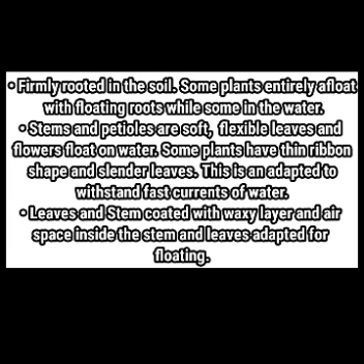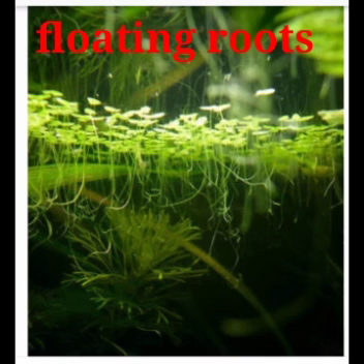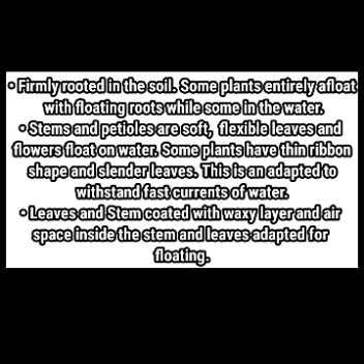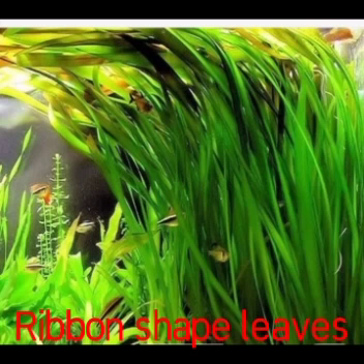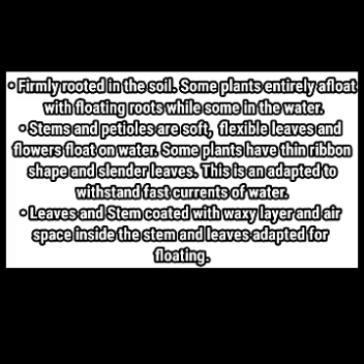First, they are firmly rooted in soil. Some plants are entirely afloat with floating roots, while some are in the water. Second, stems and petioles are soft and flexible. Leaves and flowers float on water. Some plants have thin ribbon-shaped cylindrical leaves. This is an adaptation to withstand fast currents of water.